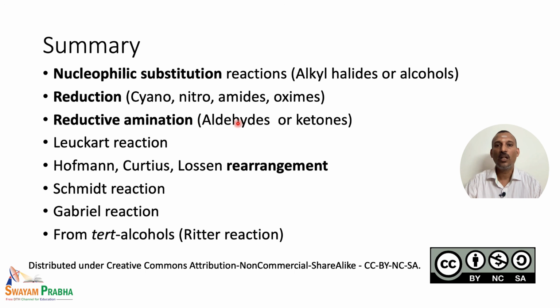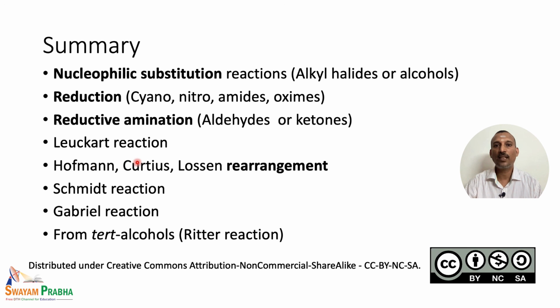That means aldehydes or ketones, mainly the carbonyl compounds, can be converted to the amino compounds. And the next major category was the rearrangement reactions. Here we studied the Hofmann, Curtius and Lossen rearrangements. So we have seen how the isocyanate can be converted to the amino compounds, and how the starting material, for example carboxamide or acyl azide, can be converted to isocyanate.